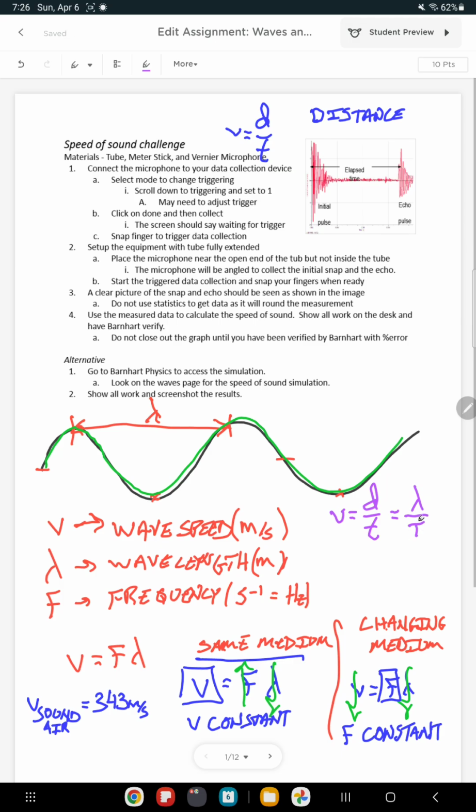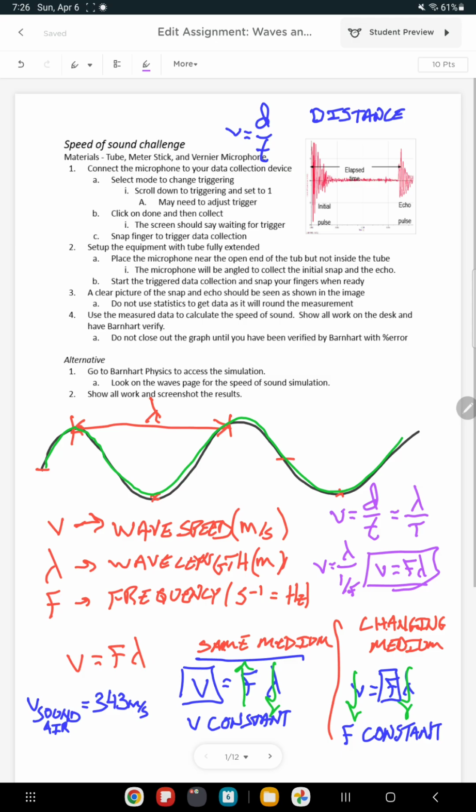So we have v equals lambda over T. Now the period is related to the frequency by 1 over f. So you can say v equals lambda over 1 over f, and when you divide by 1 over f, it pops up to the other side. So you get v equals f lambda. That's the equation I prefer, but v equals lambda over T is also acceptable.